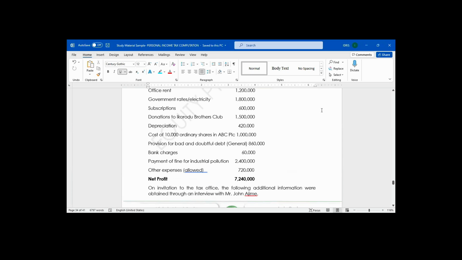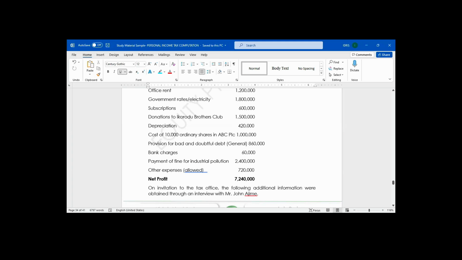Adjusted profit less capital allowance gives the taxable profit. That means we need to compute the adjusted profit first, and we convert the adjusted profit to total profit or taxable profit. How do we get the adjusted profit? Net profit. How much is the net profit? 7,240,000. Add back the disallowable expenses.